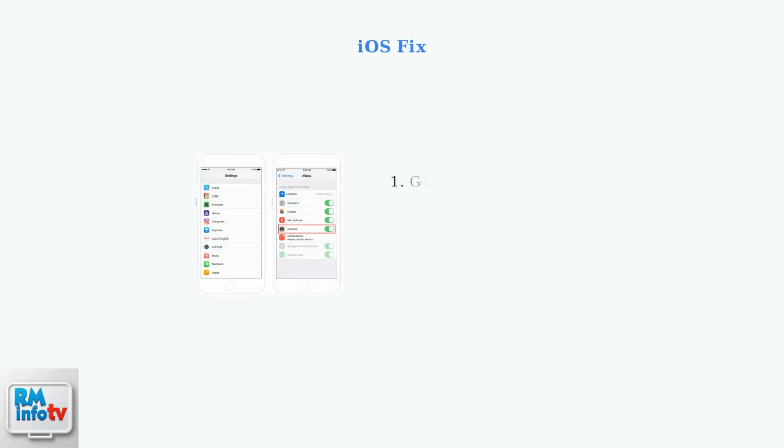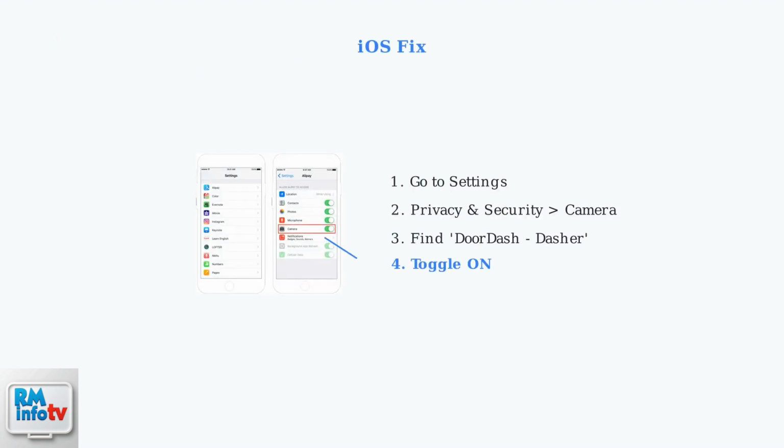The camera not available error in the DoorDash Dasher app is typically caused by permission issues. This means the app lacks necessary access to your device's camera. For iOS devices, go to Settings, then Privacy and Security, then Camera. Find DoorDash Dasher in the list and make sure the toggle is turned on.